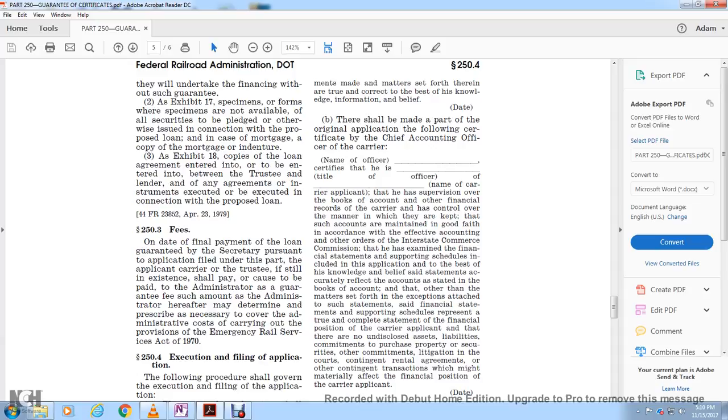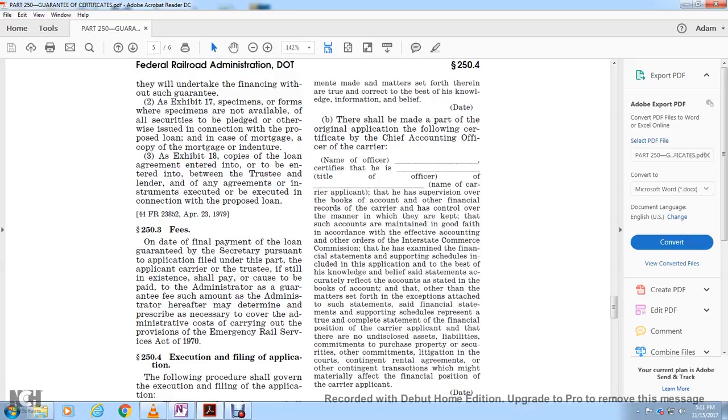Name of the officer certifying that he is blank, the title of the officer of blank, the name of the carrier applicant, that he has supervision over the books of account and other financial records of the carrier, that he has control over the manner in which they are kept, that such accounts are maintained in good faith in accordance with the effective accounting and other orders of the Interstate Commerce Commission, that he has examined the financial statements and reporting schedules included in the application to the best of his knowledge,